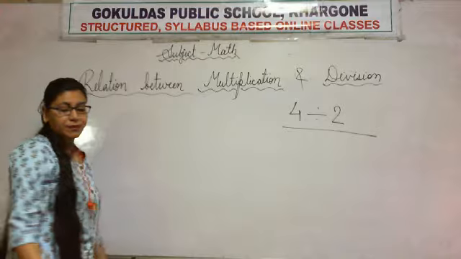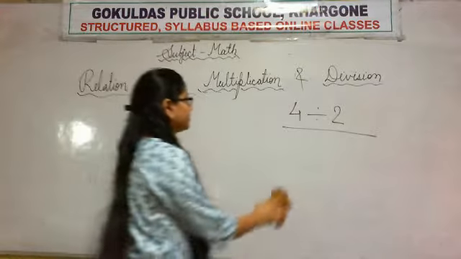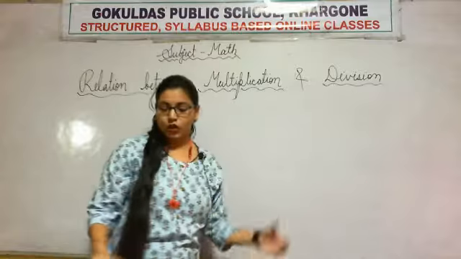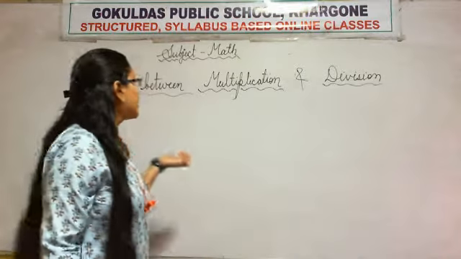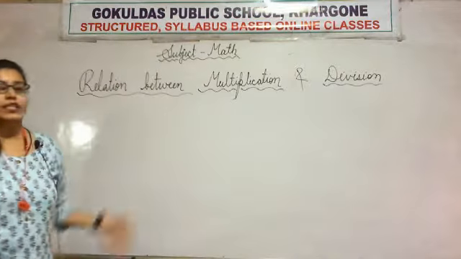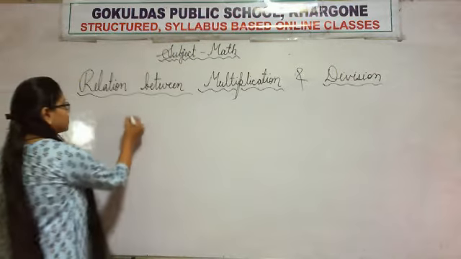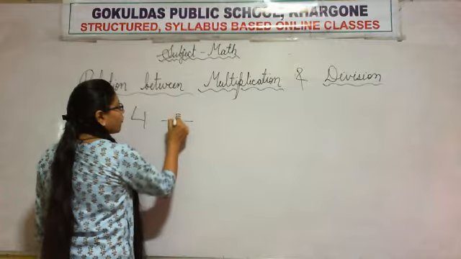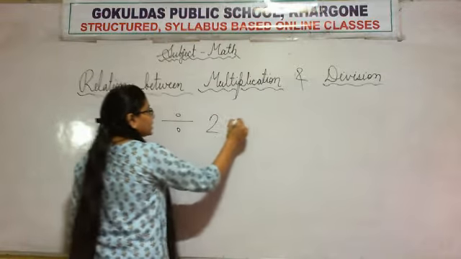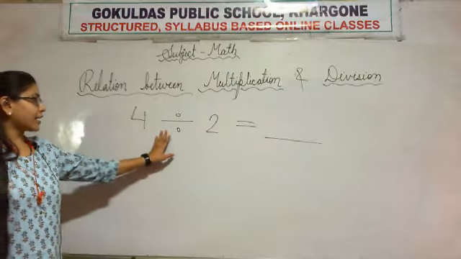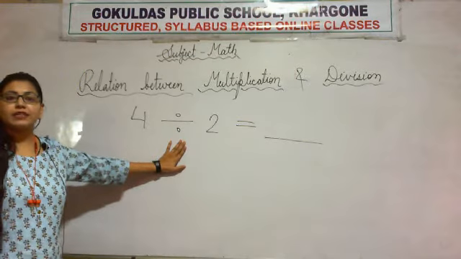The repeated subtraction we had learned. Today we are going to solve this kind of question with the help of the relation between these two, multiplication and division. So 4 divided by 2 is equal to what? I know you can do it by repeated subtraction.